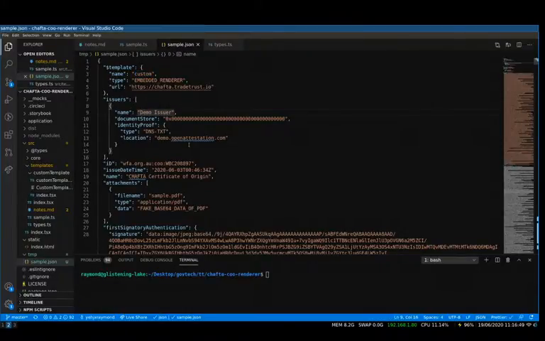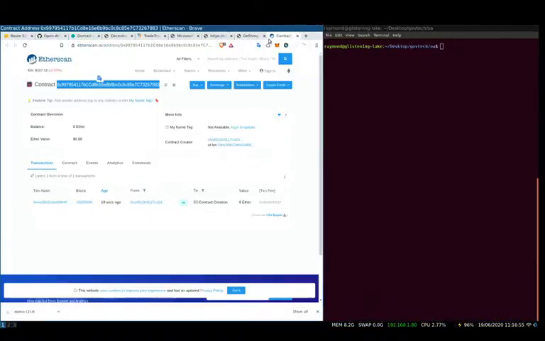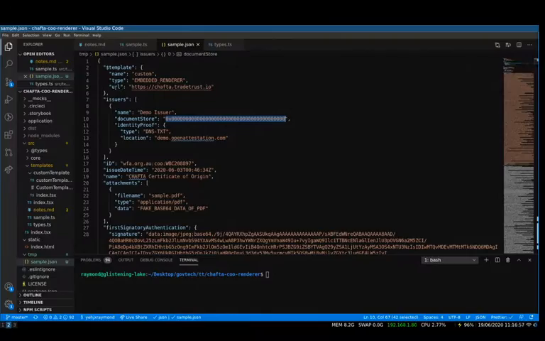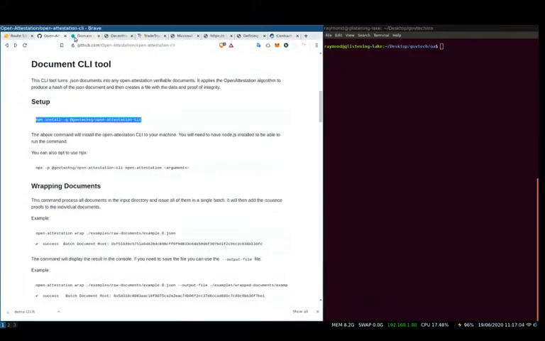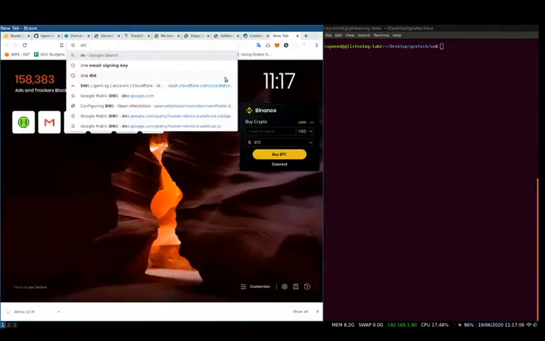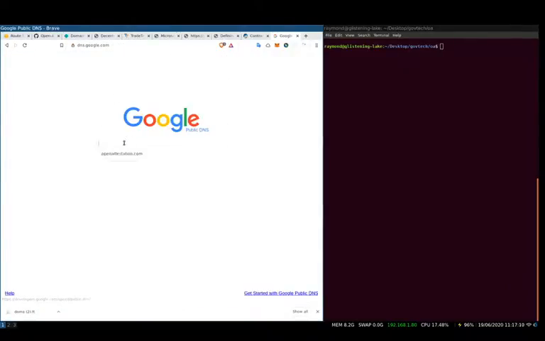Over here, just put the demo issuer, and then your document store will be the one that you deployed earlier, which is this. And the location is not this. Recall that we are using demo.tradetrust.io, so you can use something like DNS Google to check it out. So demo.tradetrust.io.